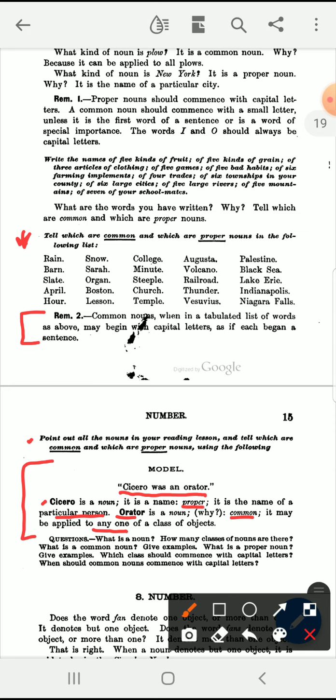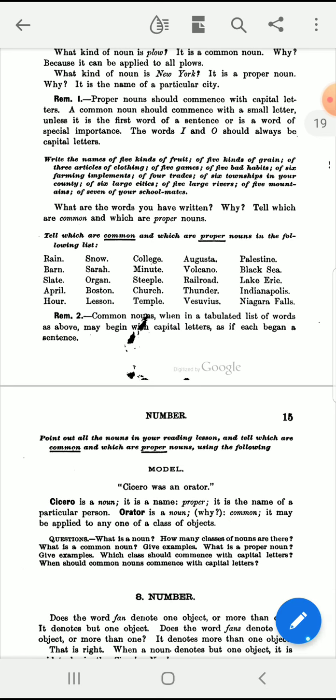Identify the noun, explain why it's a noun. Then identify whether the noun is common or proper, and then explain why you say it's common or proper. That's how you should identify nouns and tell whether they're common or proper when you're reading.